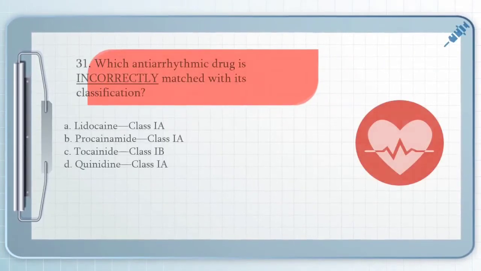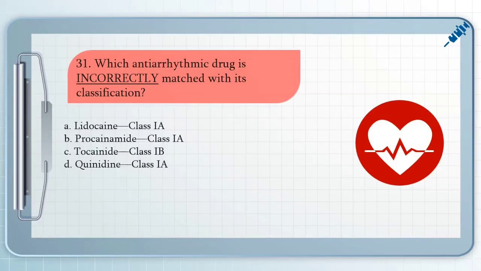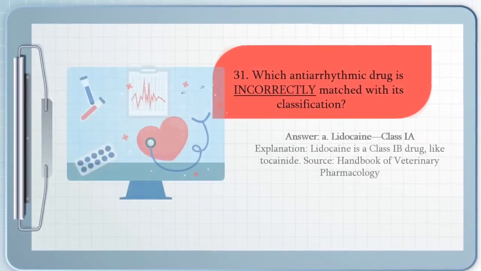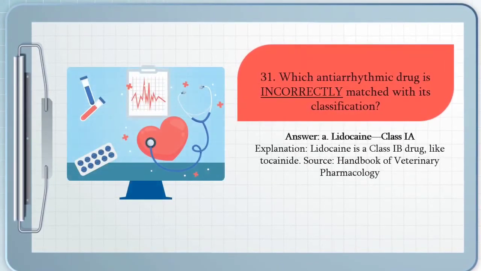Moving on, we have question number 31. Which antiarrhythmic drug is incorrectly matched with its classification? A. Lidocaine class 1A, B. Procainamide class 1A, C. Tocainide class 1B, and D. Quinidine class 1A. The answer for that question would be letter A. Lidocaine class 1A, because lidocaine is a class 1B drug like tocainide.